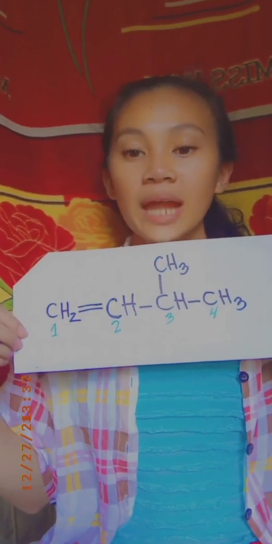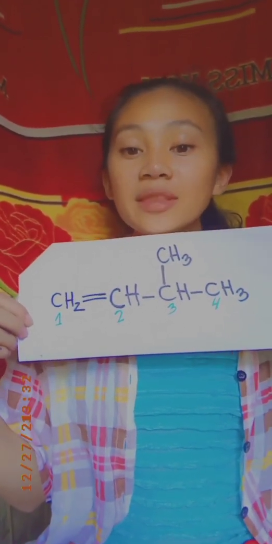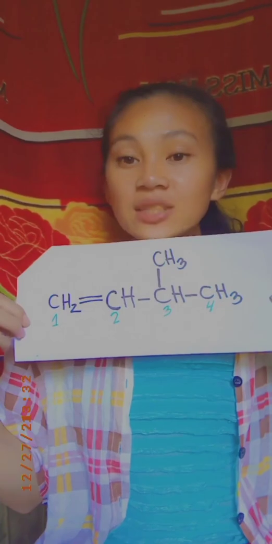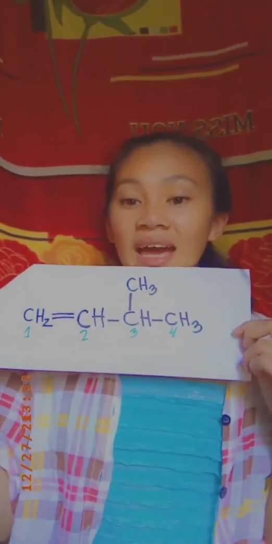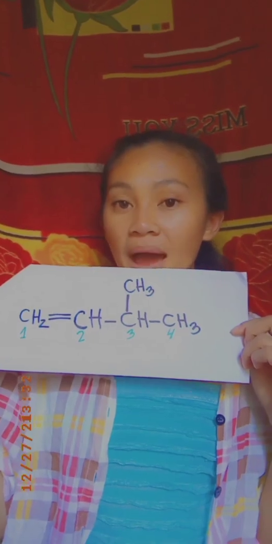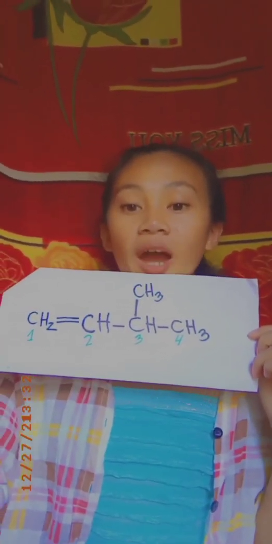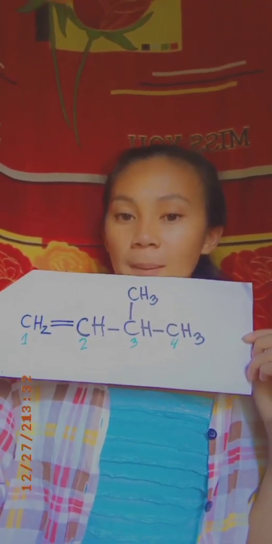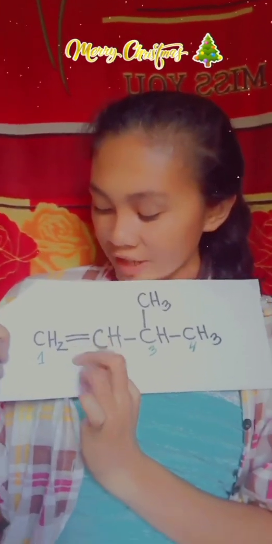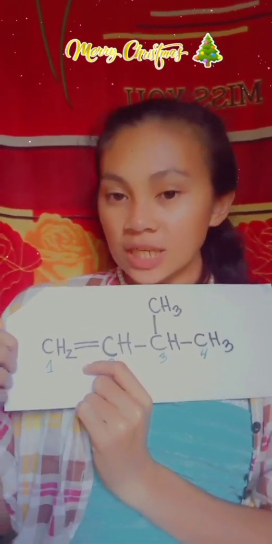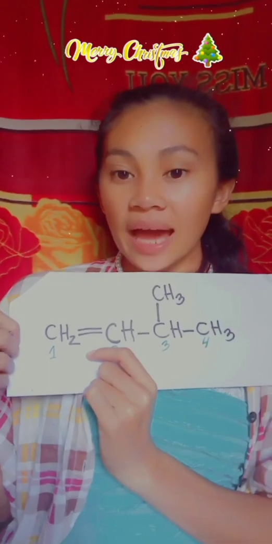Number the carbon atoms in that chain. Begin numbering at the end nearer the double bond, or if the double bond is equidistant from the 2 ends, begin at the end nearer the first branch point. This rule ensures that the double bond carbons receive the lowest possible number. So, that's why I start numbering at the end nearer the double bond.